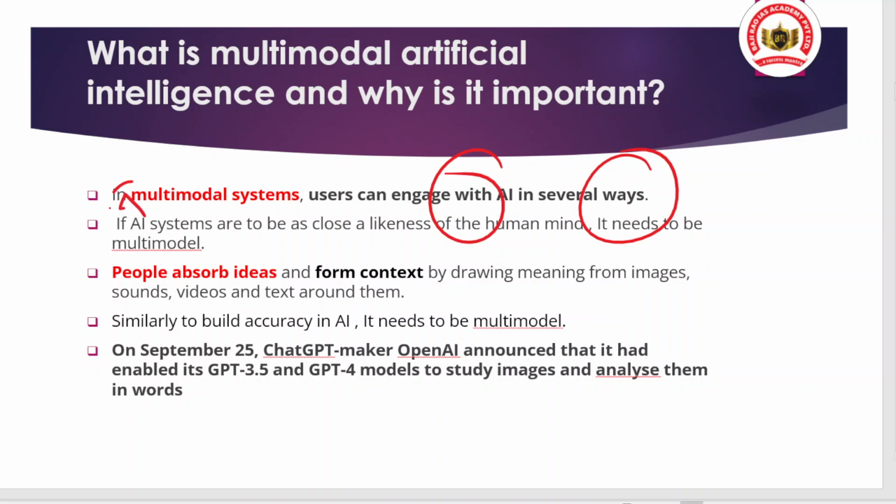In simple terms, when we talk about a multimodal system, think of how a human decodes information. First of all, he or she will look at an event, and the sensory organs like the ear, the eye, the skin, the nose, they sense each and everything, okay, and because of that they absorb some of the data into their mind and try to process it.